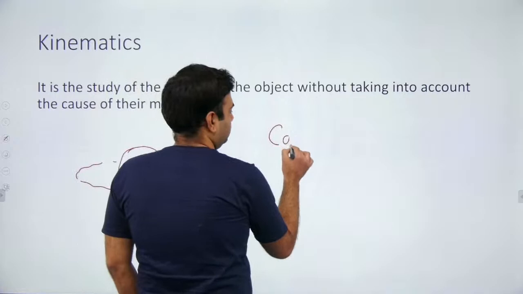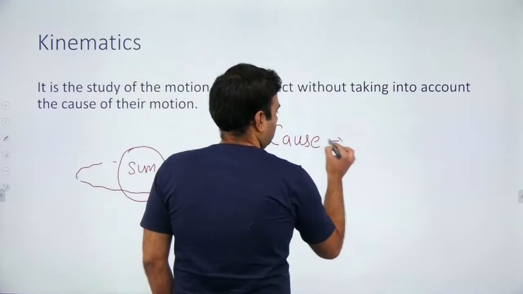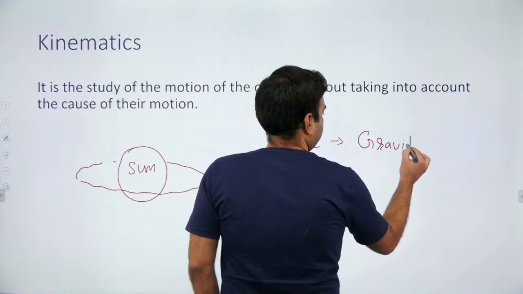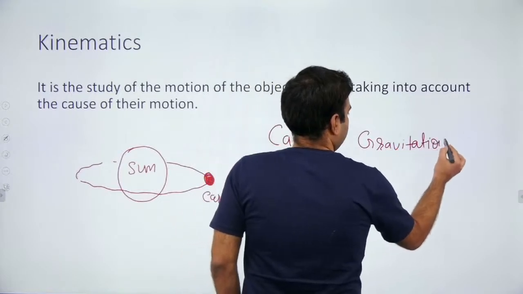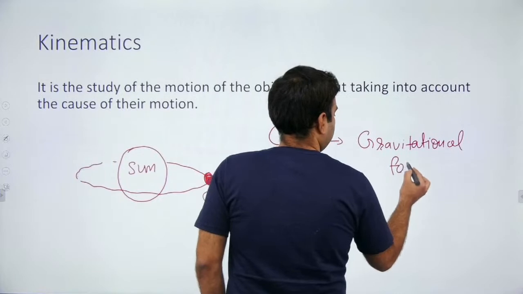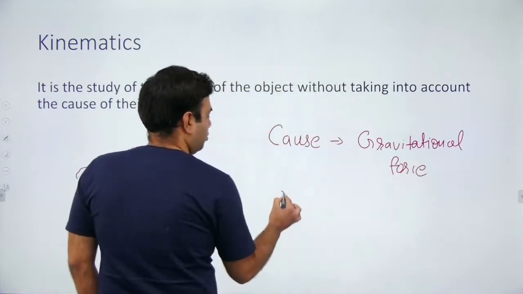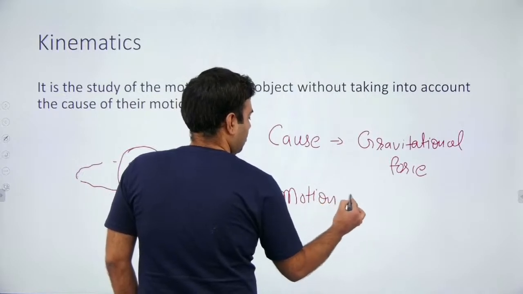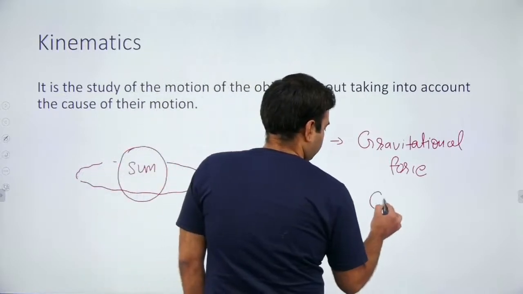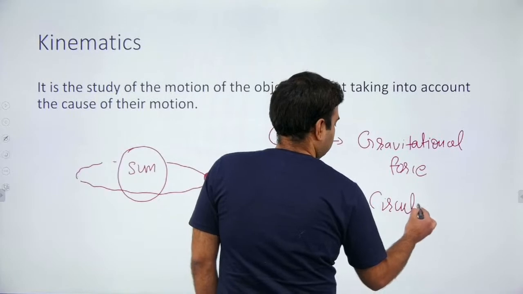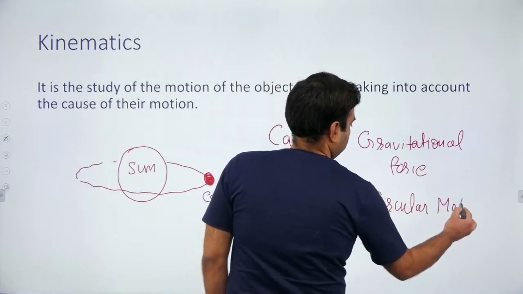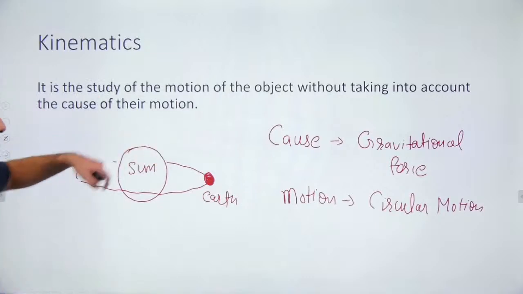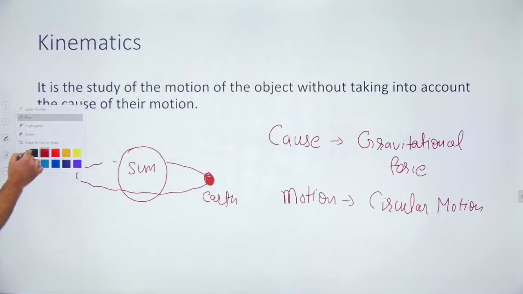The cause is gravitational force. And what type of motion is it having? You can assume it is circular motion. Actual motion is elliptical, but approximately it can be assumed circular.